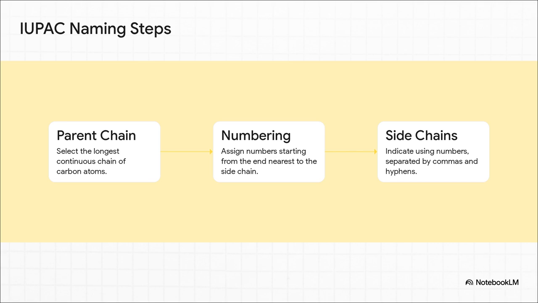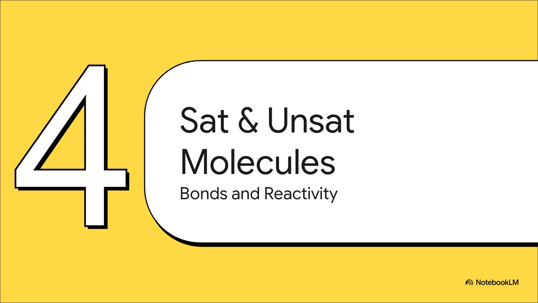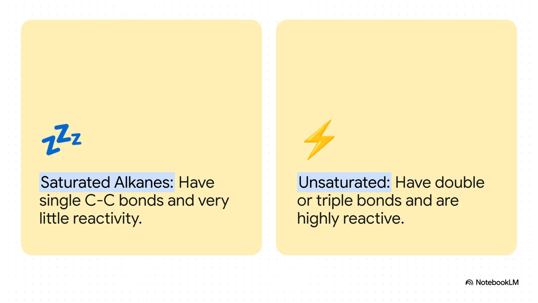Let's jump into Section 4, saturated and unsaturated molecules, bonds and reactivity. This is where we see how these structures actually behave in the real world. Now, what's really interesting about this slide is the dramatic difference a single bond can make. On one hand, we've got saturated hydrocarbons, or alkanes. These have only single bonds between the carbon atoms. They're fully saturated with hydrogen. Chemists also call them paraffins, which literally translates to little reactivity. They are structurally dense and, well, pretty lazy.